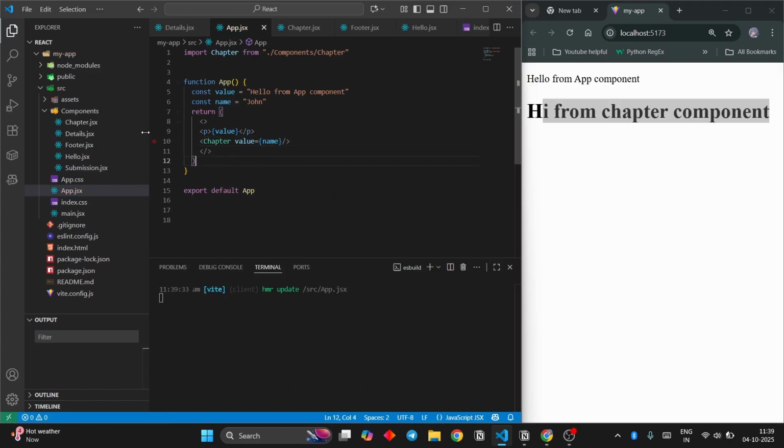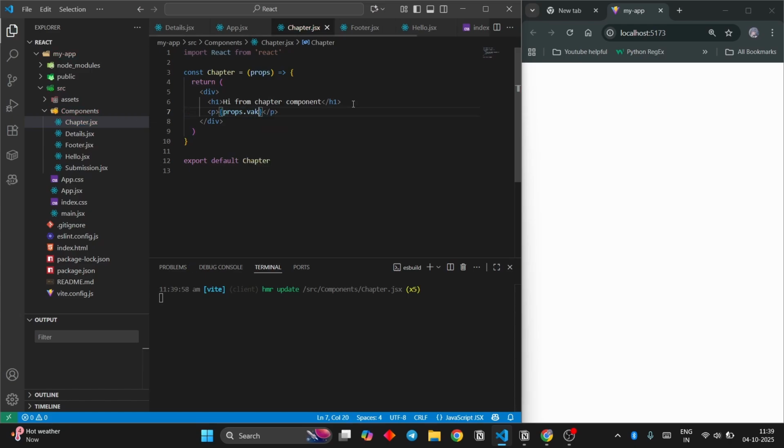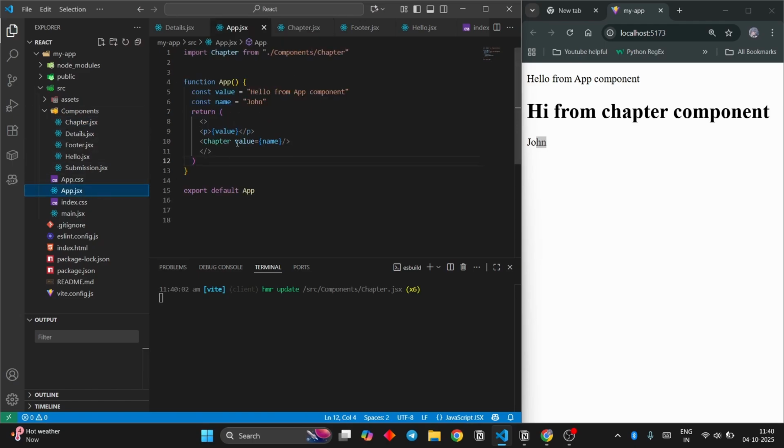Nothing is getting displayed. Now, what I want you to do is go to the chapter component or whatever component you created. In these parentheses, write props. And then write a paragraph tag or any tag of your choice. Curly brace it. Say props dot value. Now see, we get John. Whatever you write here should match whatever you write here. Okay. This is one way of giving props.